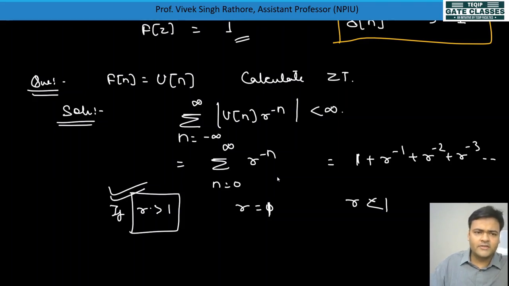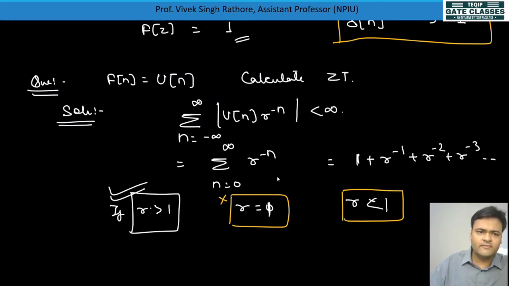Very good. For r equal to 1, it is 1 plus 1 plus 1 plus 1, and it will go on till infinity, so it is not absolutely integrable. If r is less than 1, let's suppose r is equal to 1 by 2, then 1 by 2 to the power minus 1 is 2 to the power 1. It will keep increasing, an exponentially increasing signal, so this is also not absolutely integrable. So only for r greater than 1 can the z transform of u of n be calculated.